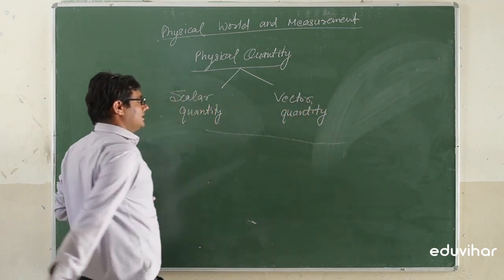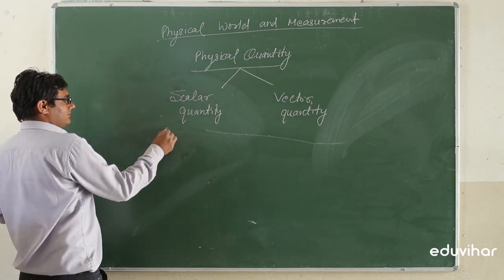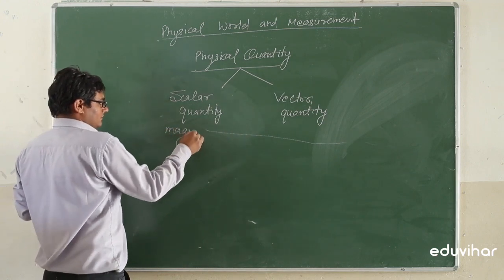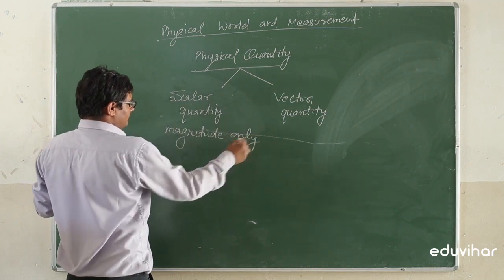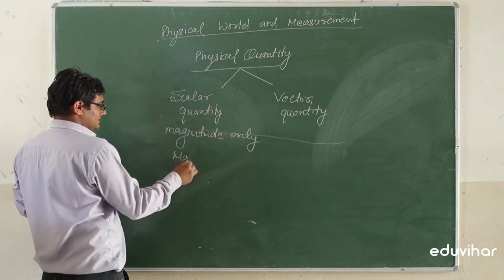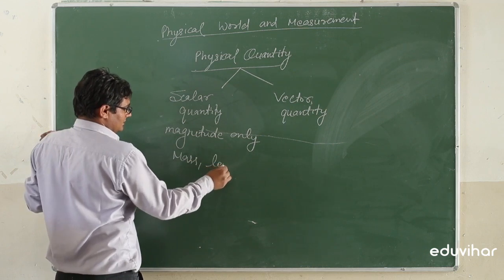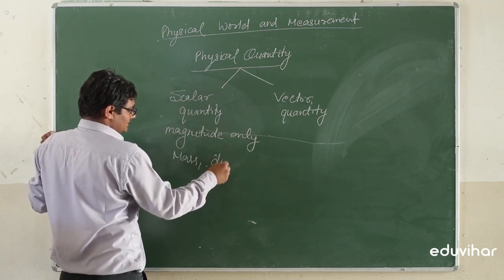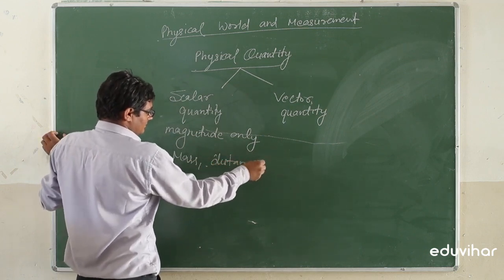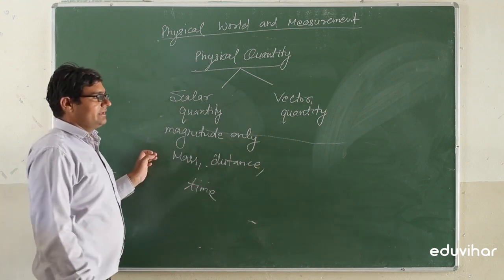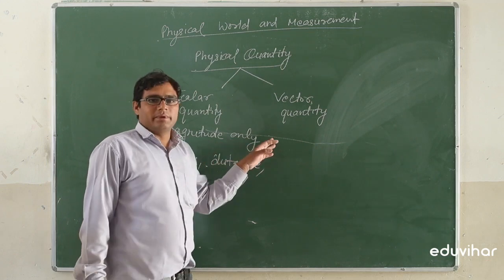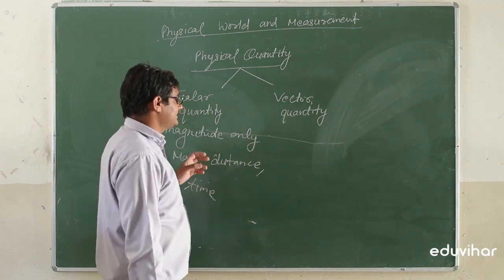And what is scalar quantity? Which is having magnitude only. For example, mass, length, distance, time, and vector quantity which are having magnitude as well as direction.